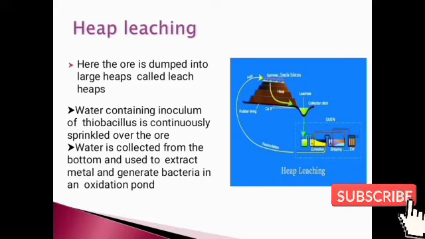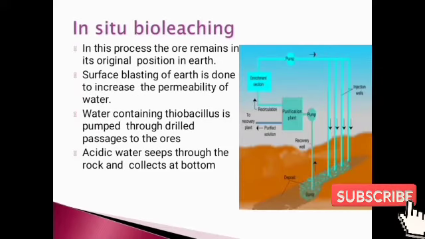This species contacts the ore and produces leachate, as I discussed earlier. This leachate we have to purify after this process. As a result, the product which is metals, which may be copper, gold, silver, is obtained.